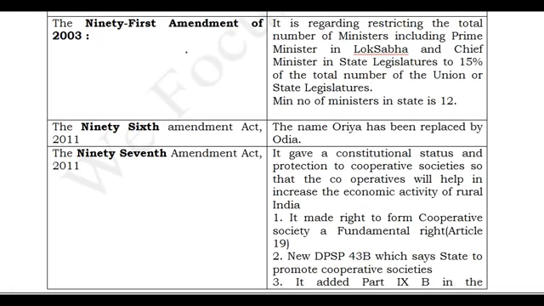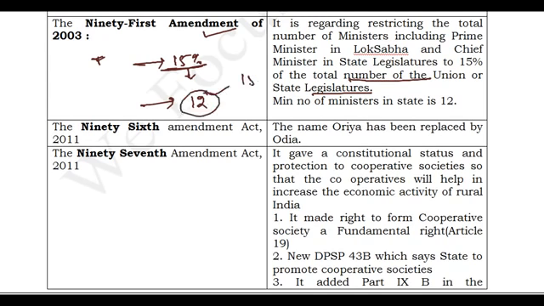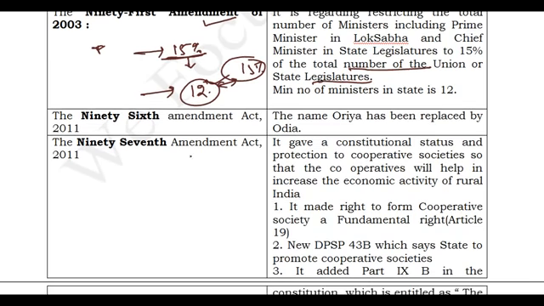And the next one is the 91st Amendment Act, friends. This is very important again. Based on this 91st Amendment Act, the number of ministers in any government should not exceed 15% of the total number of members of the union or state legislatures. See, this is the importance. And for a state legislature, the minimum number of ministers should be 12, and the maximum should be 15% of the total members. So this should be the limit. Minimum 12 ministers should be there in a state. This is what is given by the 91st Amendment Act.